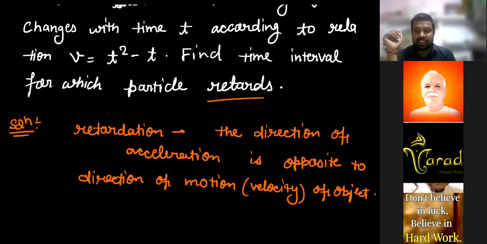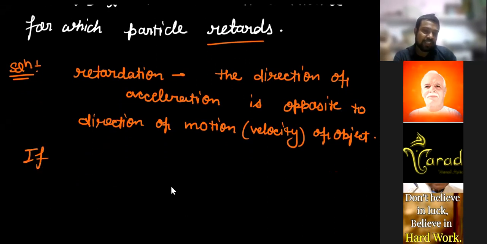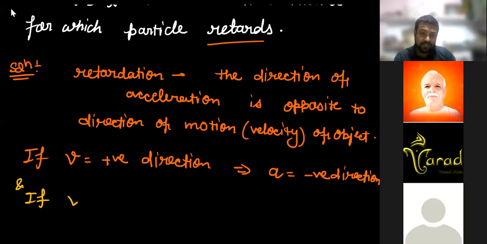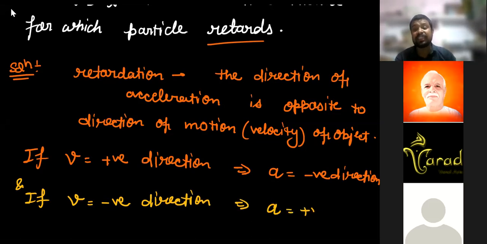That means, if v is acting along the positive direction, then retardation should be in the negative direction. Am I right or wrong? Tell me. And if v is towards the negative direction, then for retardation, the acceleration should be acting in the positive direction. So please be careful about this complete concept about retardation.